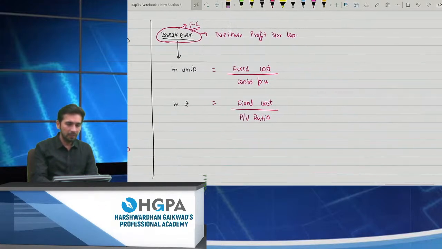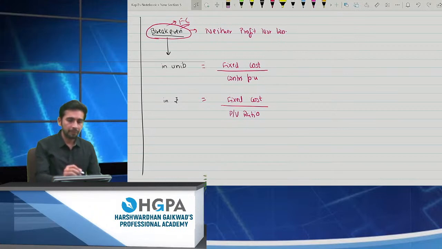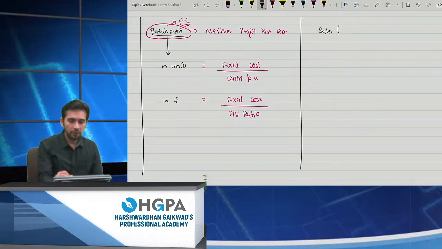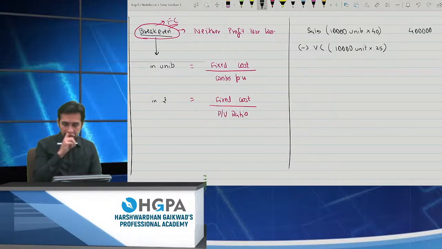Fine. We'll take a simple example for this, just because we are learning the formulas again from the basic level. Okay. So I'm giving you an example. I'm having sales of 10,000 units and I'm selling it at rupees 40. Can you please tell me what is my sales amount? Obviously it is 4 lakh, right? Okay. Less variable cost. Variable cost 10,000 units. For example, I'm having a variable cost of 25, right? How much is this?